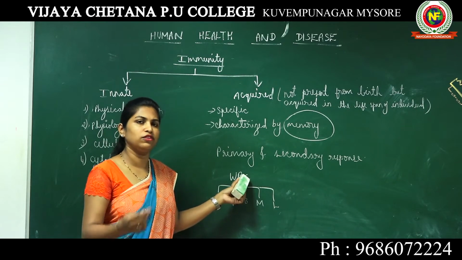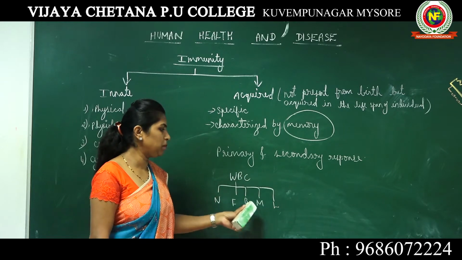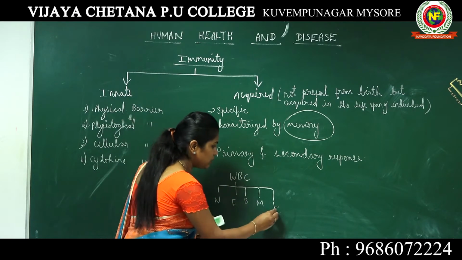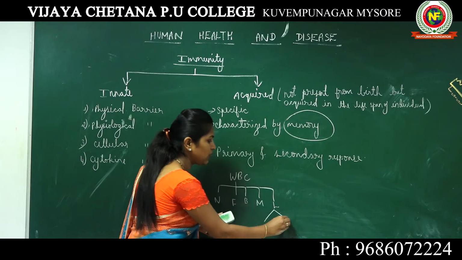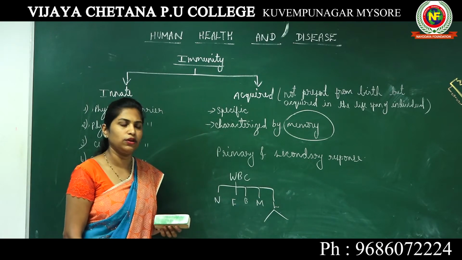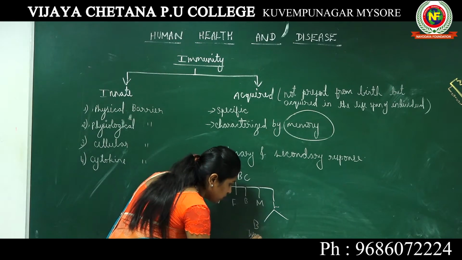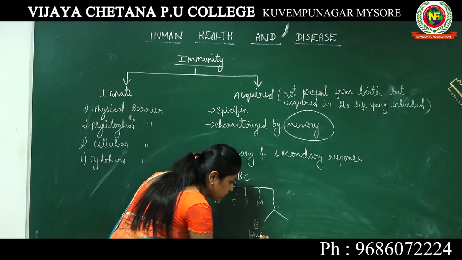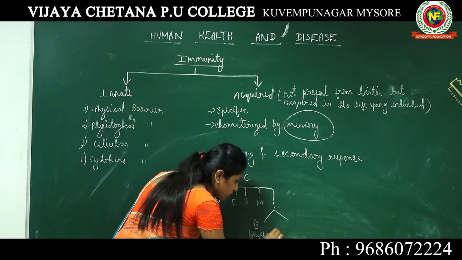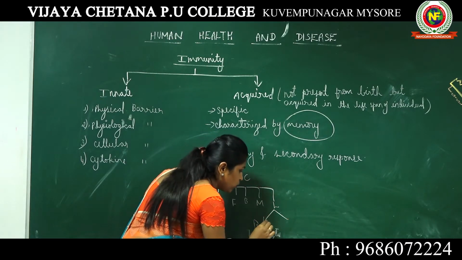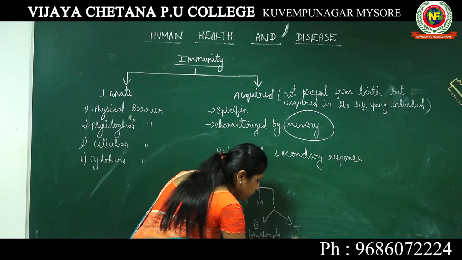We have already discussed this in your first year class, and also in my previous session. These lymphocytes are majorly classified into 2 types. One is known as B lymphocytes, and the next one is known as T lymphocytes.